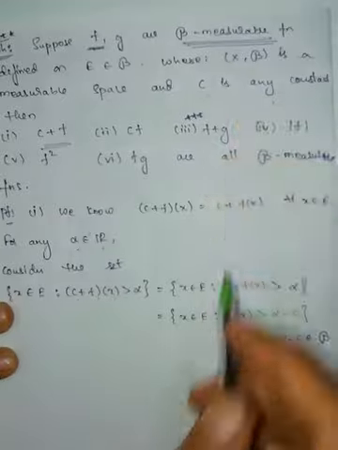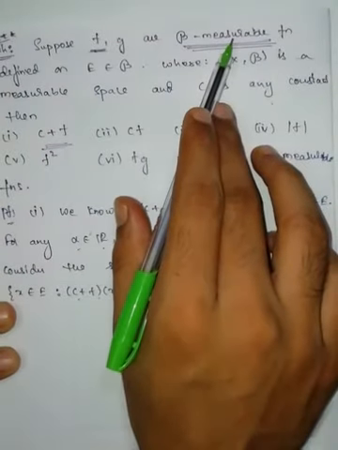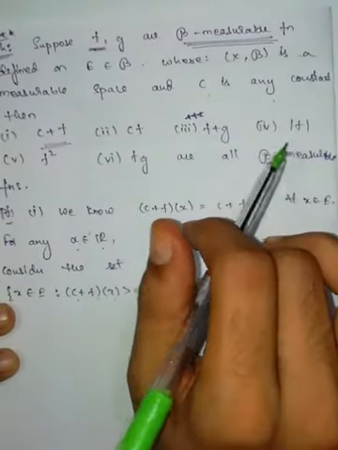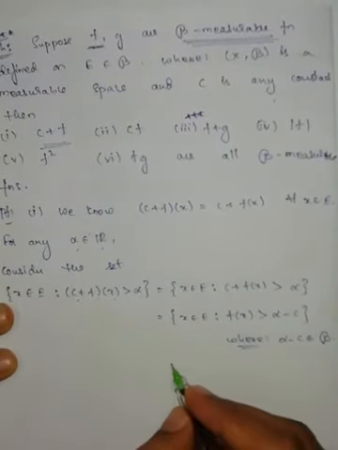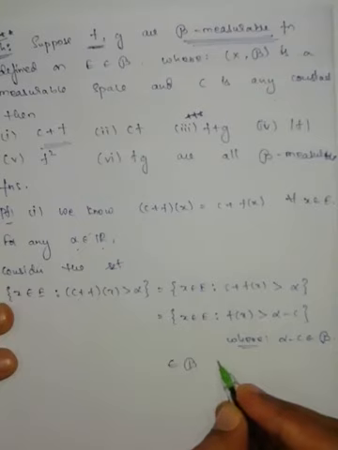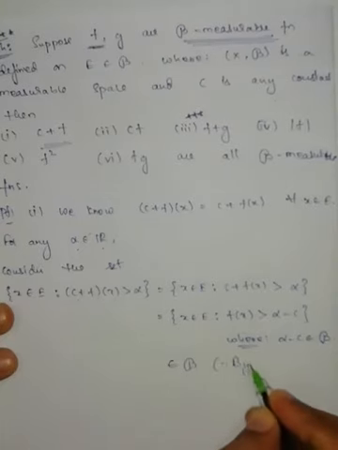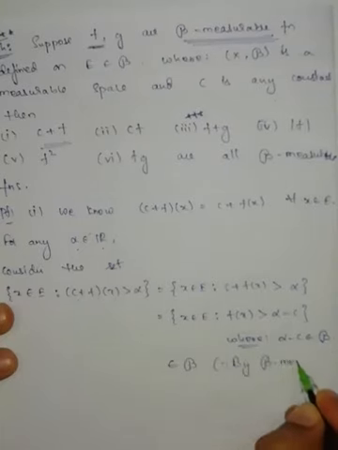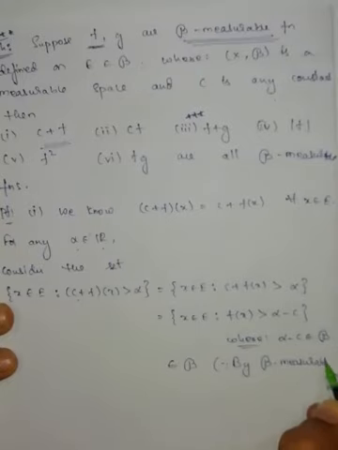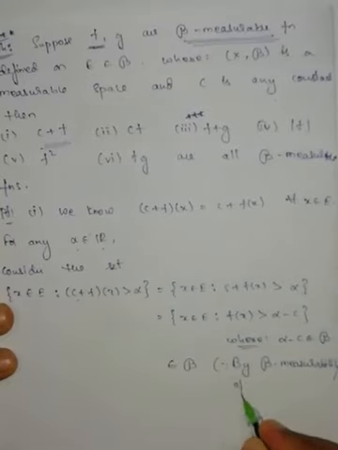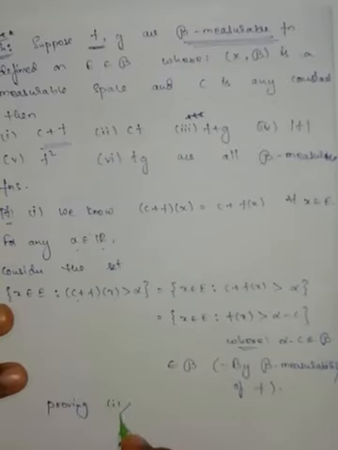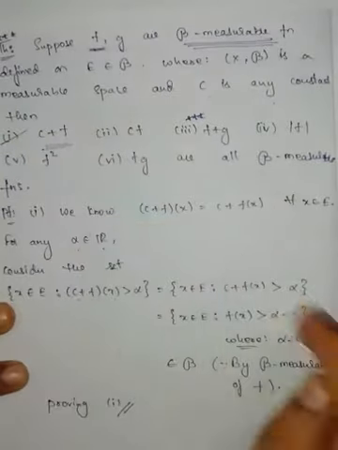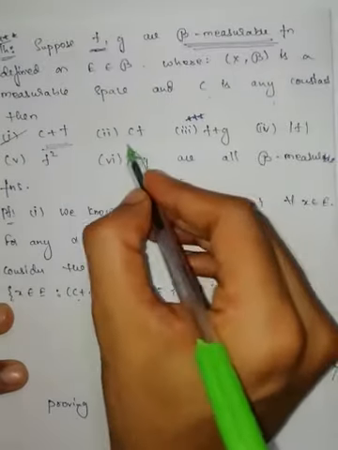Then from the previous theorem, if f is a script B measurable function, then all the four conditions are equivalent. Then this one belongs to script B, by script B measurability of f, proving first one is completed.